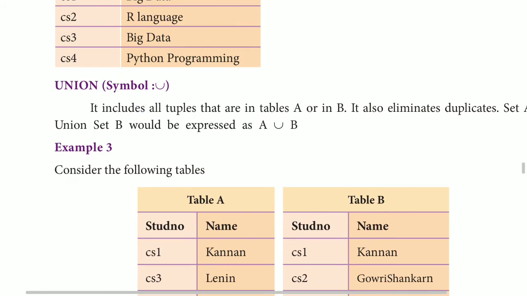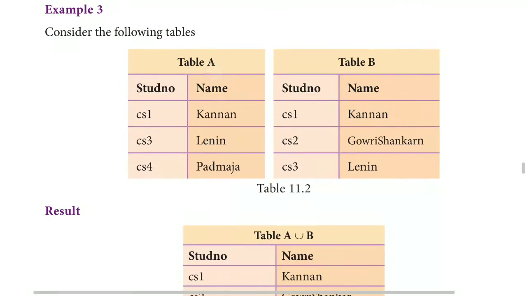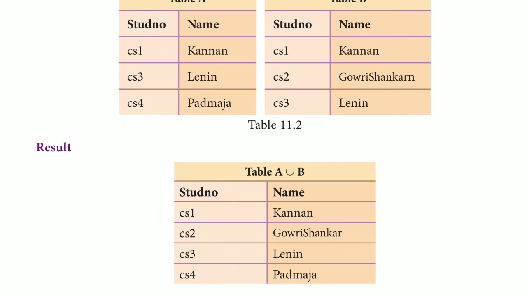Here comes the set theory. Union means these two tables will be integrated into one table. Here you can see that all the duplicate elements have been eliminated and a new table is created with all the elements.